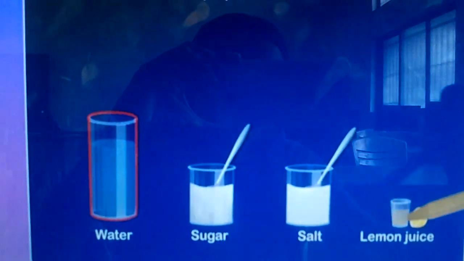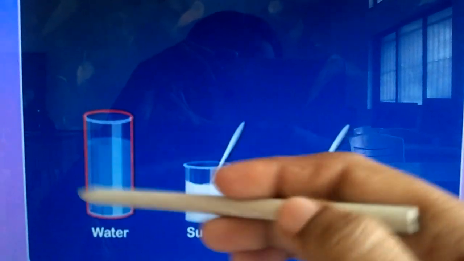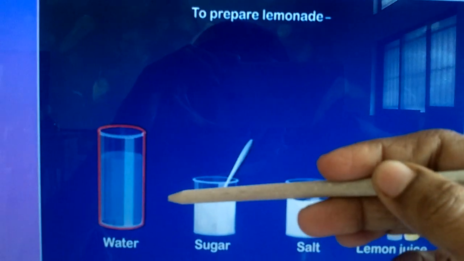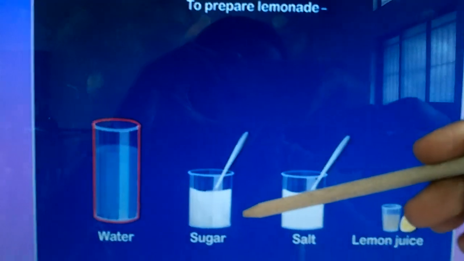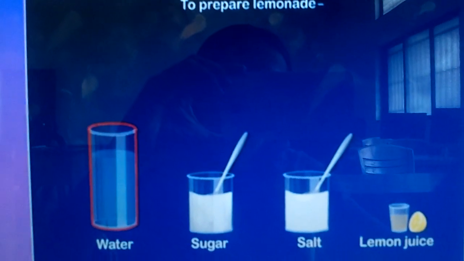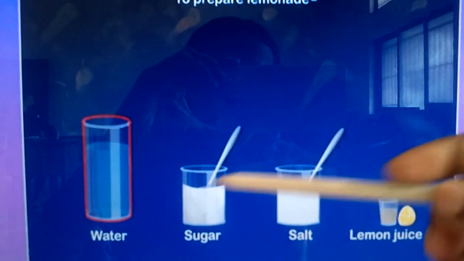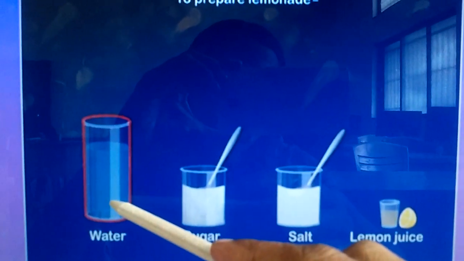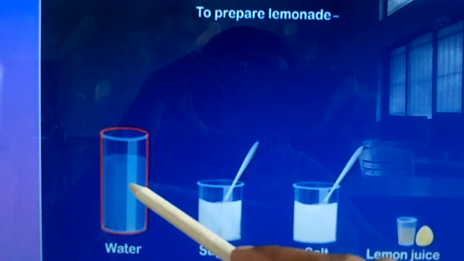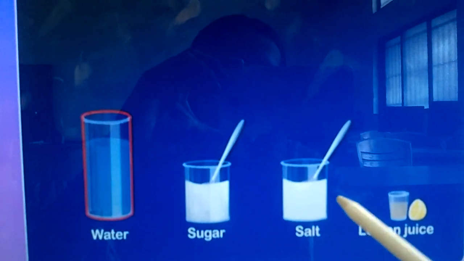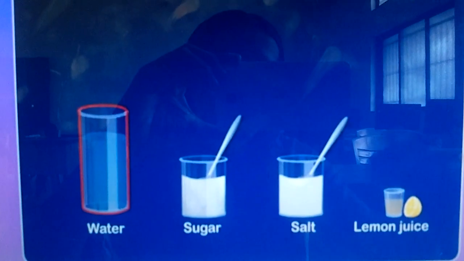Sugar, salt and the lemon juice. The liquid in which the substances are dissolved is called a solvent. Okay children, don't be confused here. Water is a liquid, and the sugar, salt and lemon juice are substances.